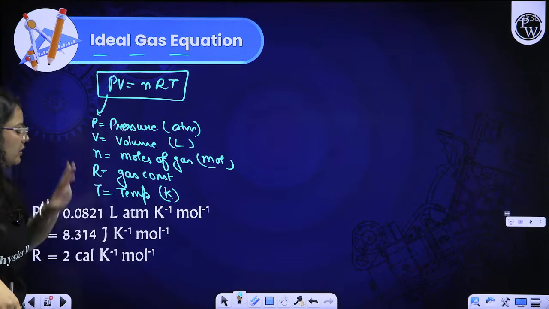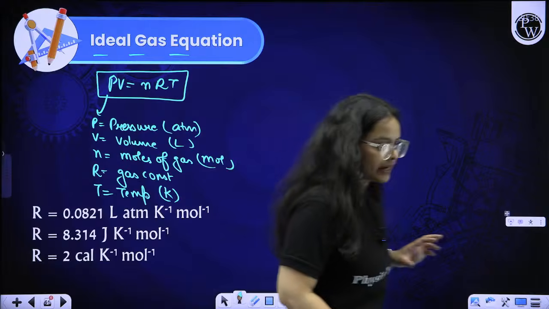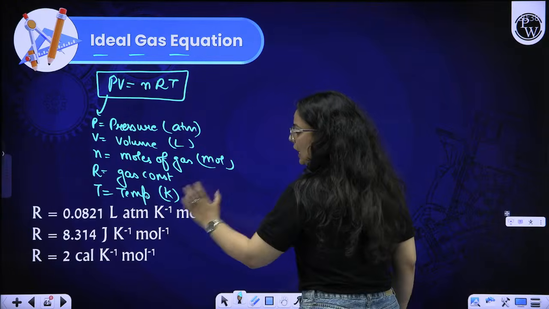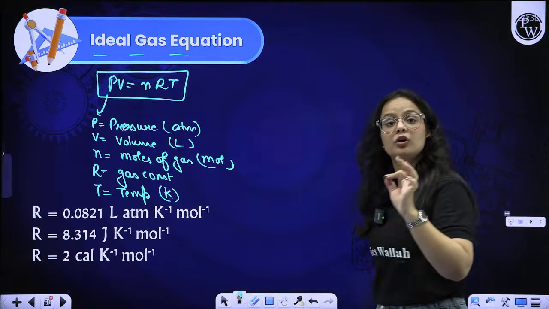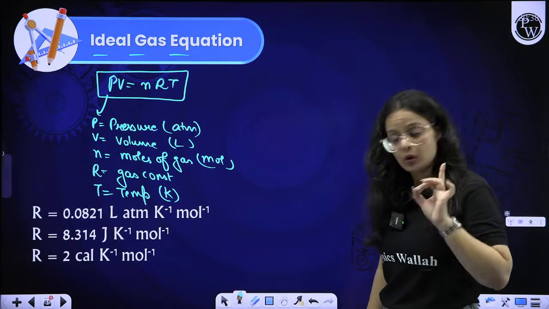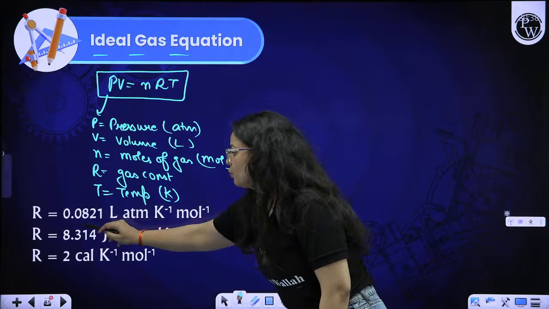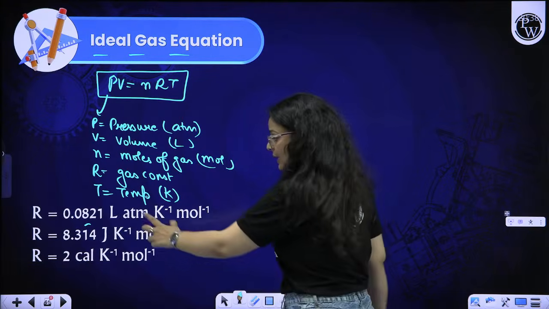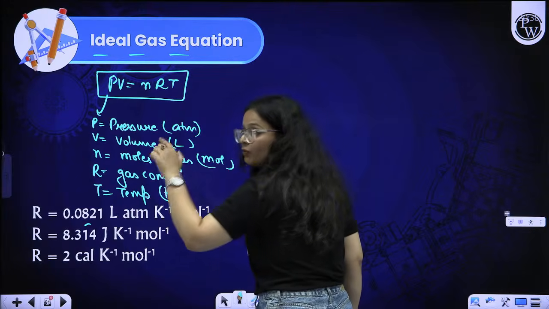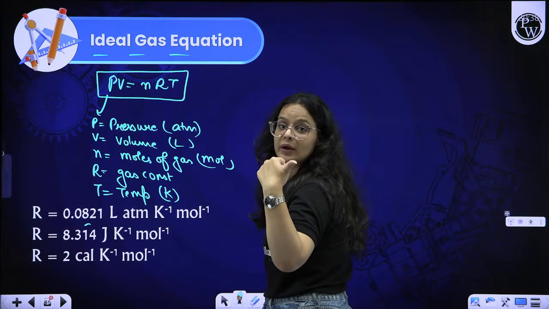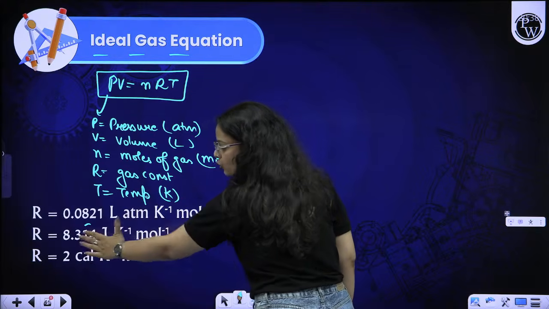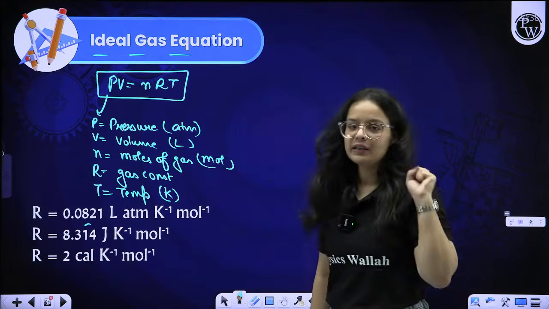If we put the values under standard condition, beta, we can get the R value. R values are used differently depending on the units that we use. R can be equal to 0.0821 liter atm Kelvin inverse mole inverse. Right now I told you the liter atm conversion to joule, remember 101.3 joule. So we can substitute the value and convert this liter atm to joule, getting the value to be 8.314.